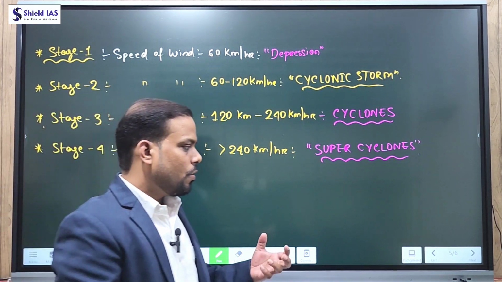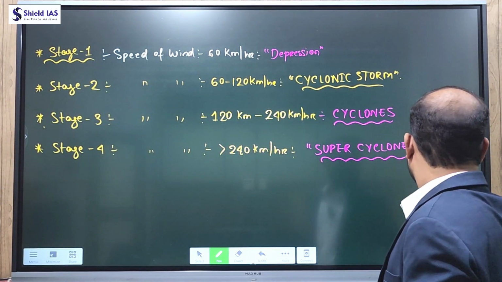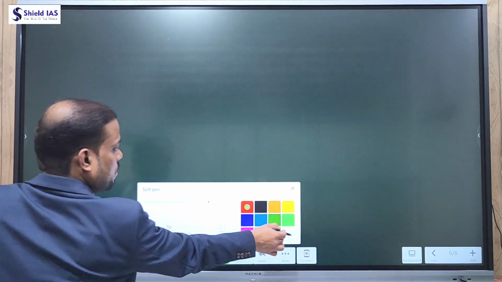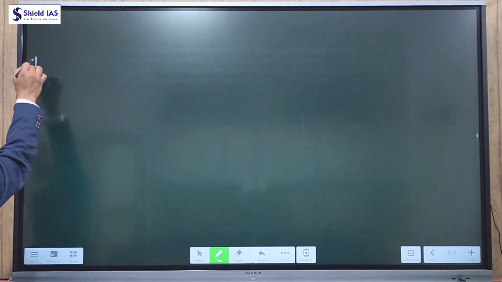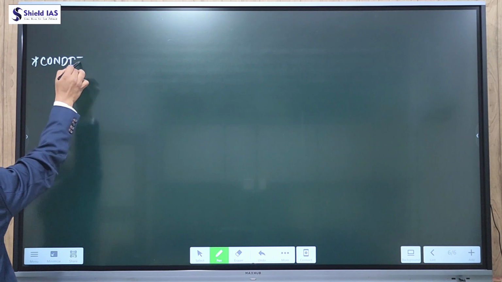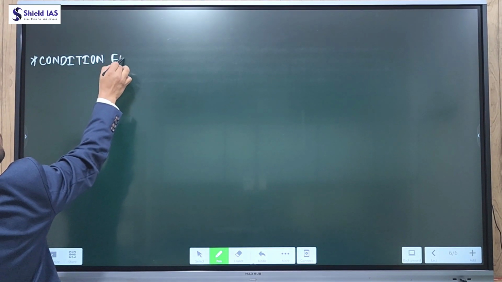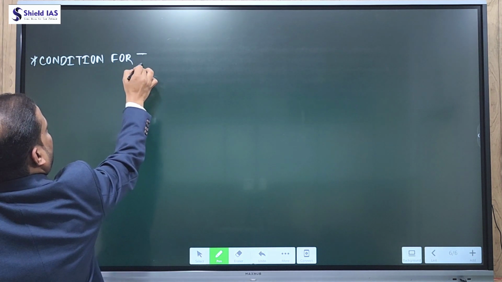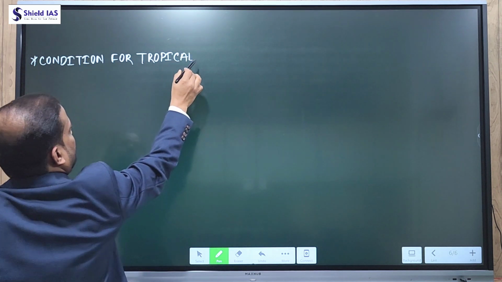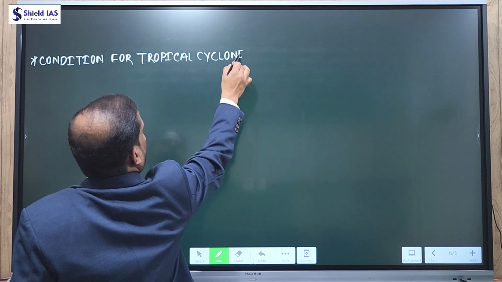Now we'll see what are the conditions required for the formation of tropical cyclone. So let's try to understand. Conditions for tropical cyclone. What are the conditions required for formation of tropical cyclone?